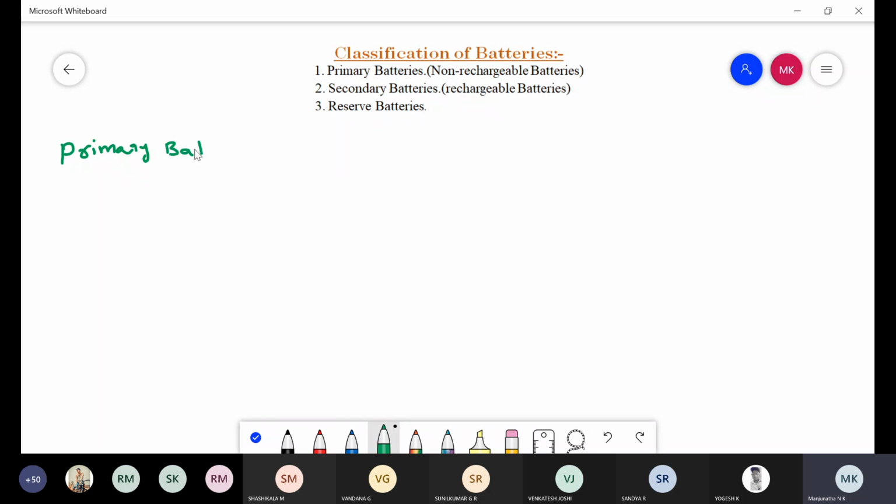The primary batteries are defined as batteries which cannot be recharged and are discarded when the battery delivers all its electrical energy. Means whatever the batteries undergo only a discharging process and cannot undergo a recharging process, that type of batteries is called primary batteries.